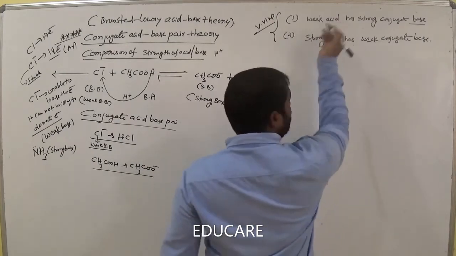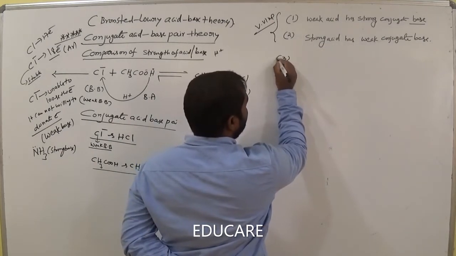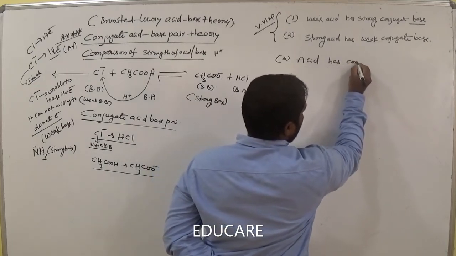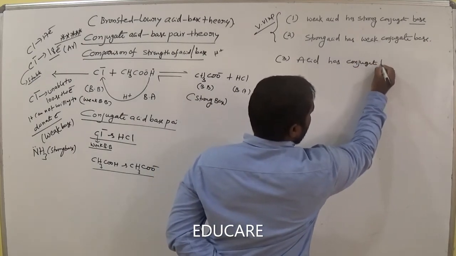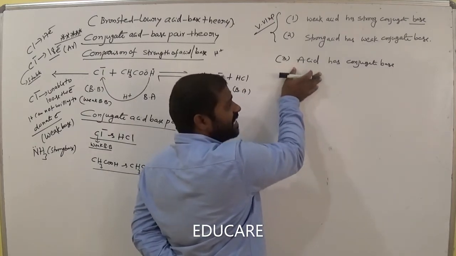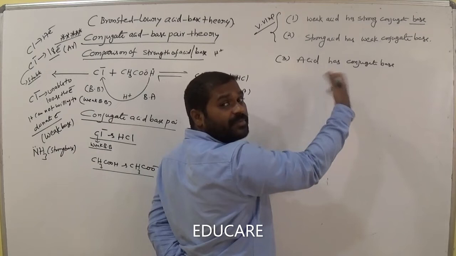And before that, we discussed acid has a conjugate base. If the acid is strong, that means the base becomes weak, the opposite.